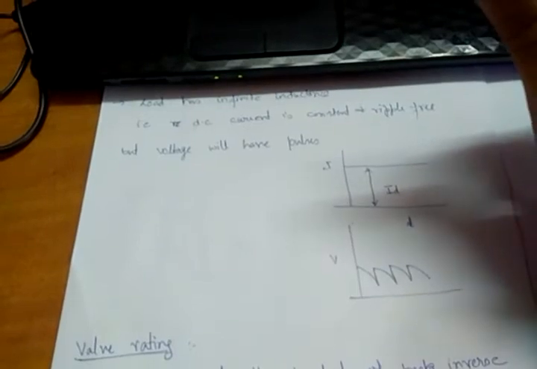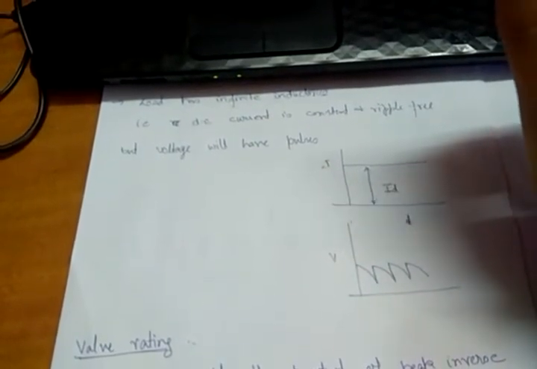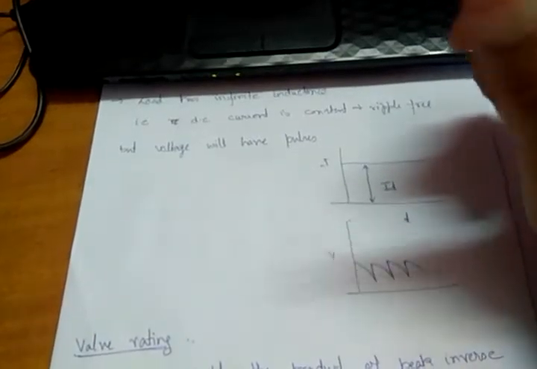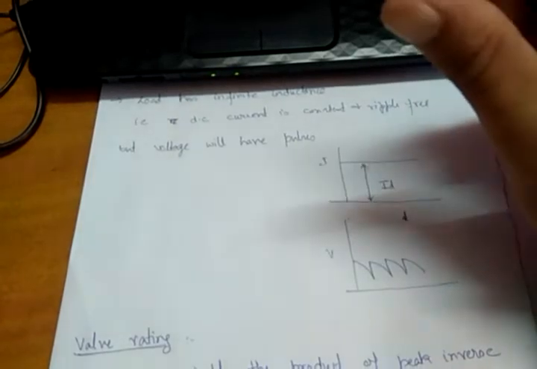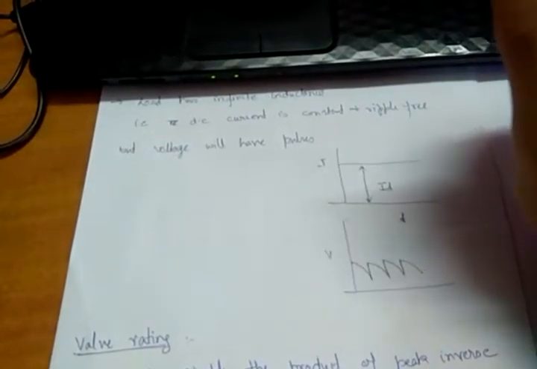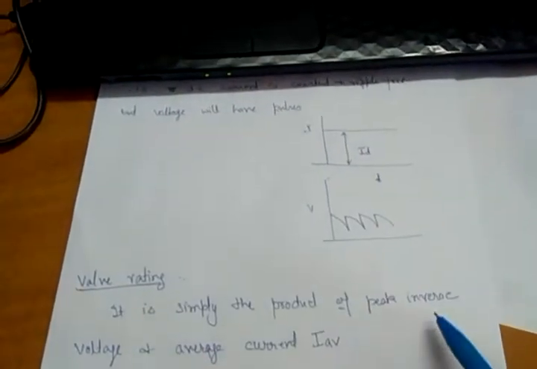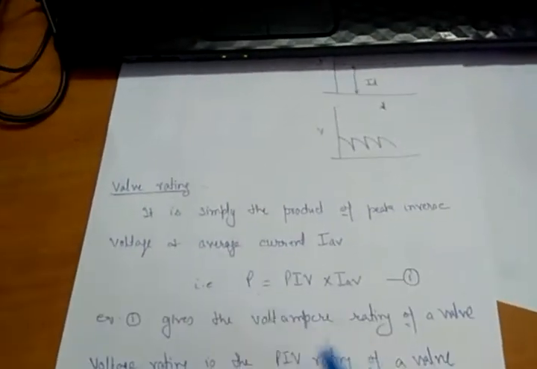If one pair of switches is conducting, the other pair of diodes will be reverse biased and face a voltage called the peak inverse voltage. The valve rating is simply the product of that peak inverse voltage and the average current, I average.